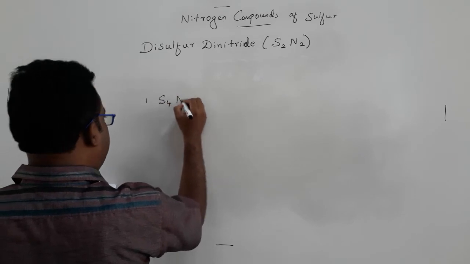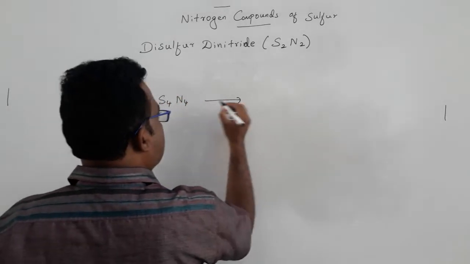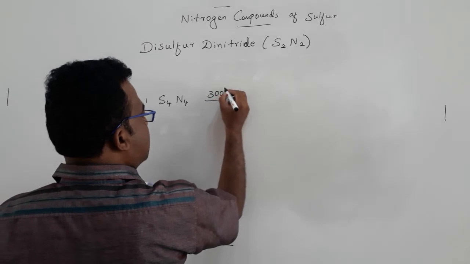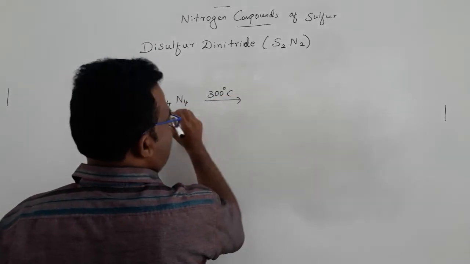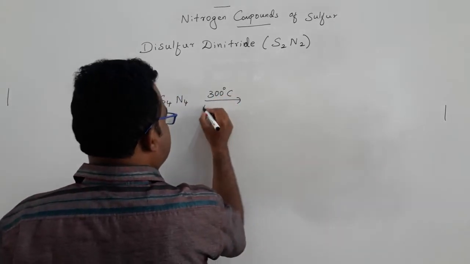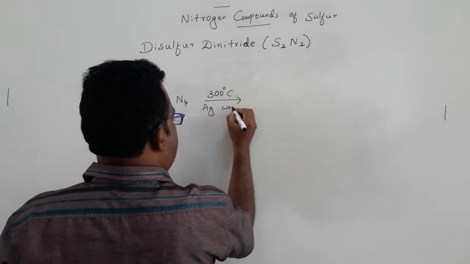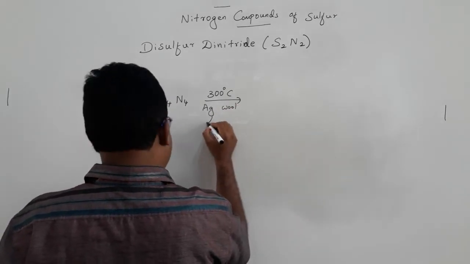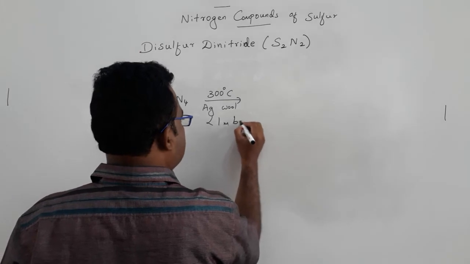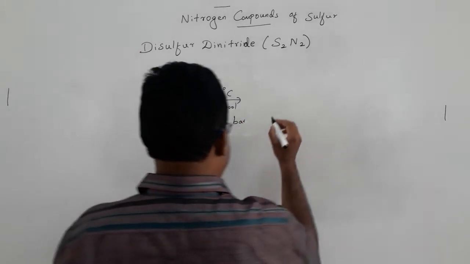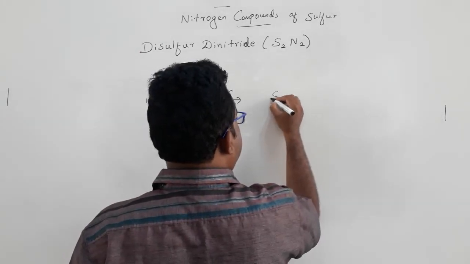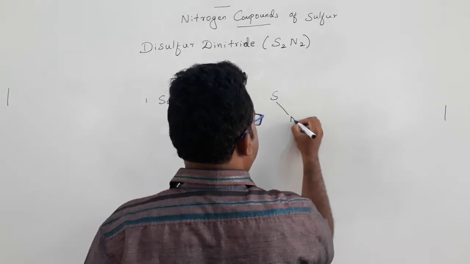S4N4 needs to be heated to 300 degrees and decomposed with silver wool, at a pressure of less than 1 millibar.